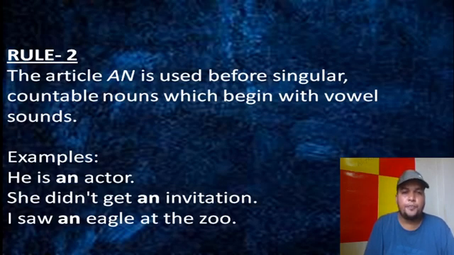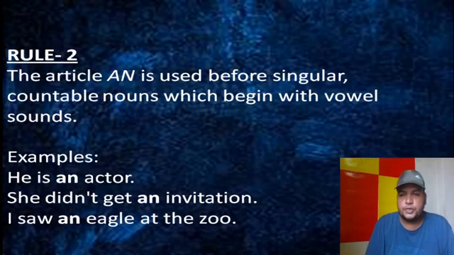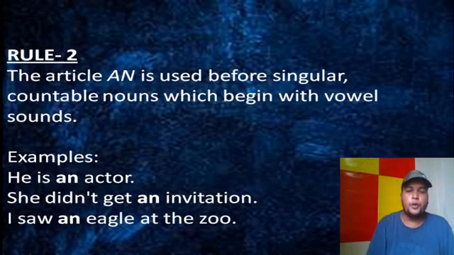So it's an actor, an invitation, then an eagle. All the words, the first letter is a vowel, means they produce vowel sounds. As they produce vowel sounds, "an" is to be used before the words. You understand? So that's how it comes. He's an actor. She didn't get an invitation. I saw an eagle. This much. These two rules are very common and very simple to remember. I think you got this, and you'll do better in article in future. Well, let's move to the next rule, rule 3.